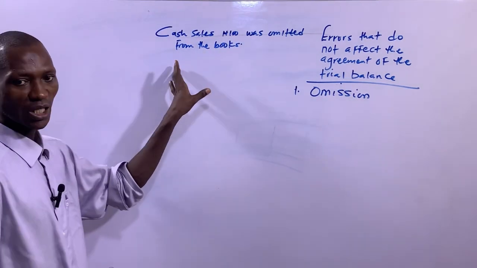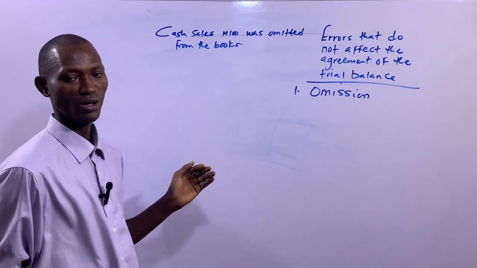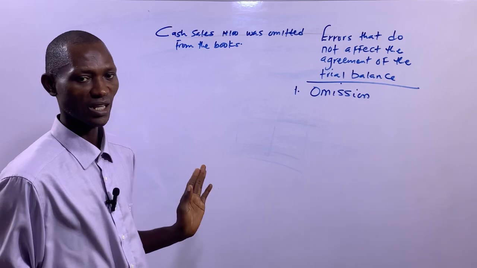So in this regard now, if you want to correct this error of omission, all you have to do is debit your cash account and credit your sales account.